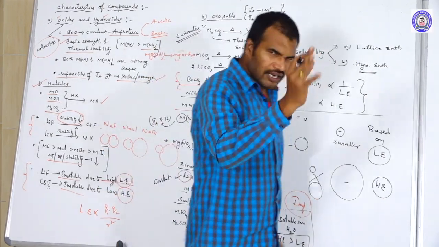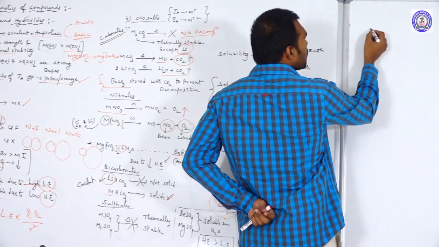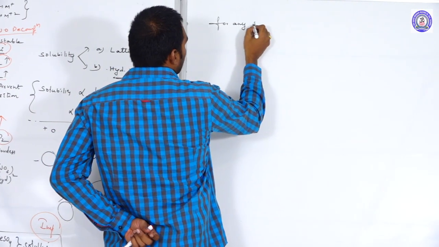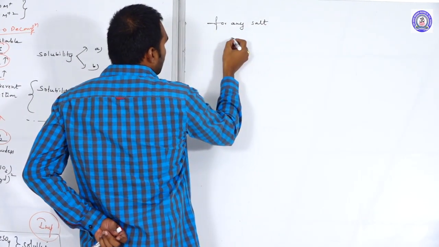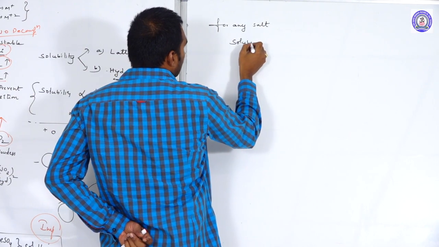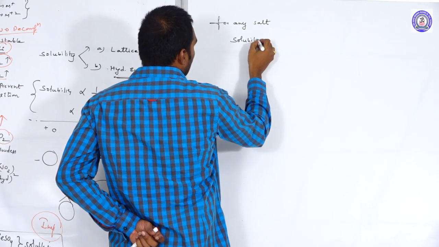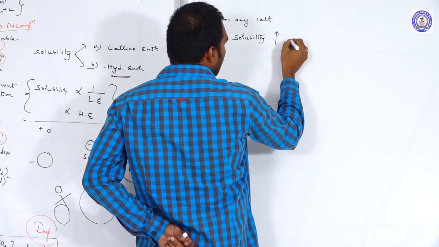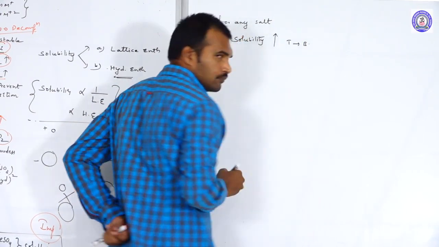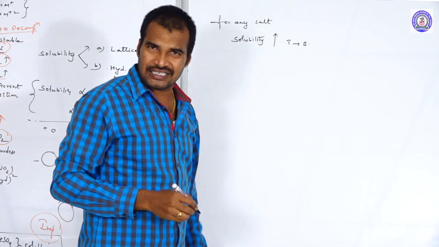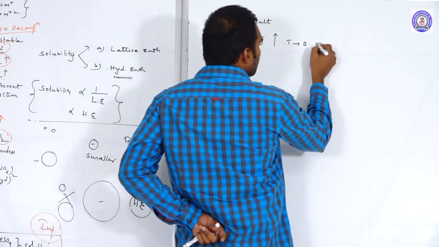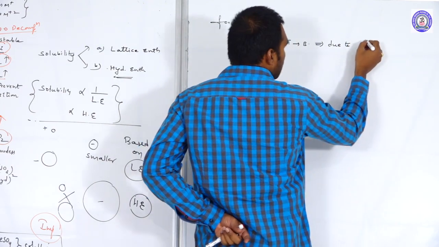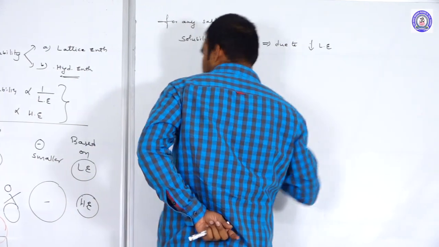So one final conclusion you can say: for any salt, if the solubility is increasing from top to bottom, it is due to decreasing lattice enthalpy.